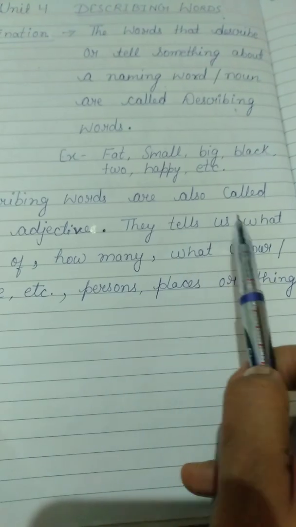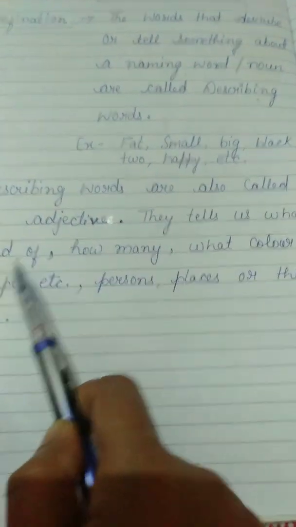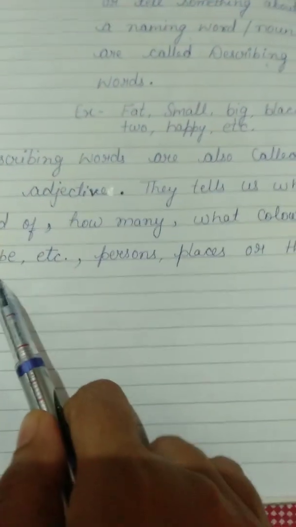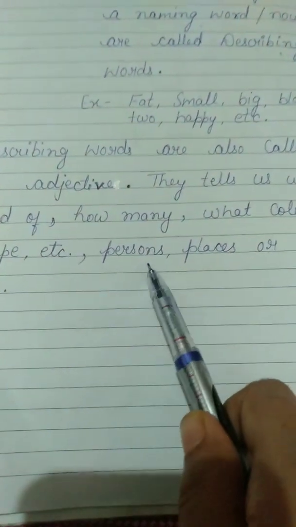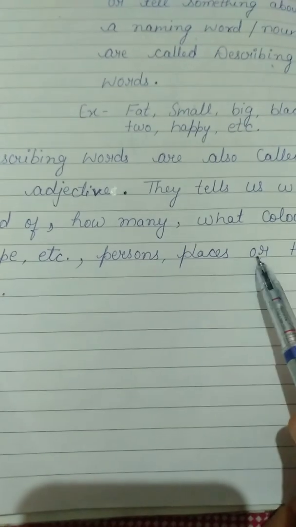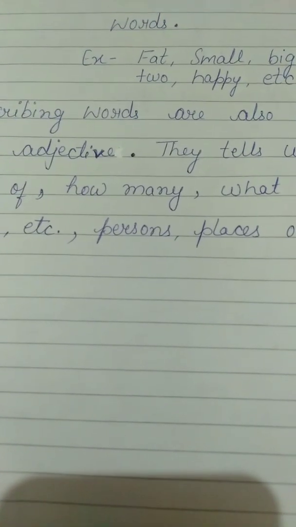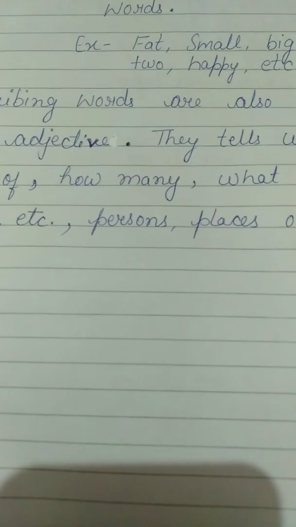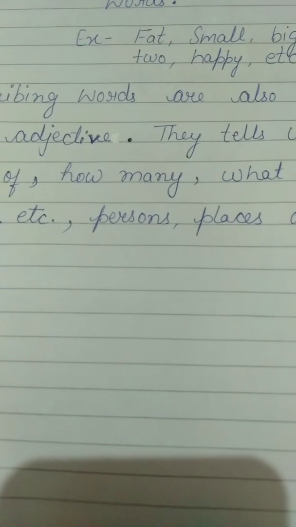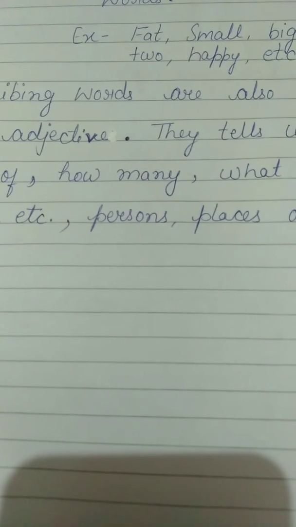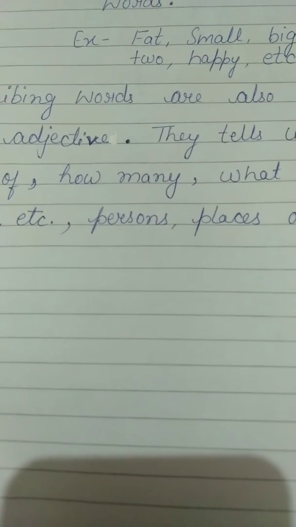So, we can call a describing word an adjective. They tell us what kind of, how many, what color or shape, etc. a person, place or thing is. Okay? So, see children, for example, if we are talking about a person, we will say a fat man. What kind of man is he? He is a fat man.